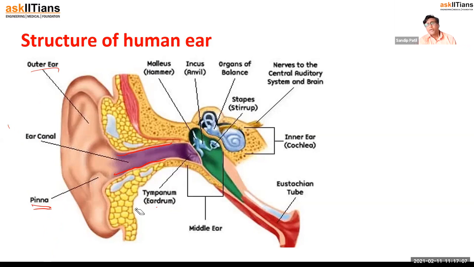What is an eardrum? We already know drum. What is a drum? When we use drums to create music, that is a drum. It has a stretched membrane, right?